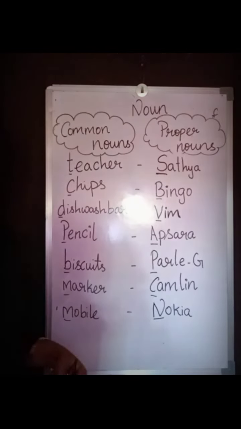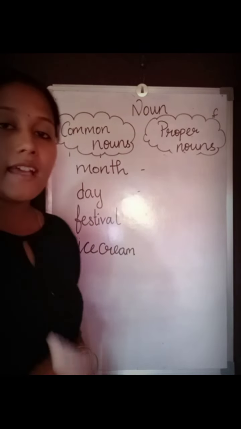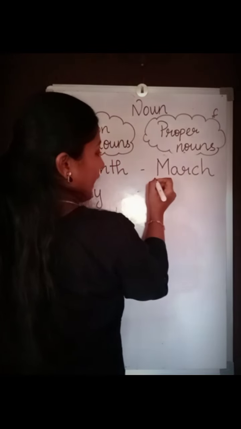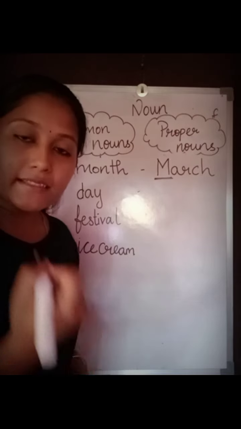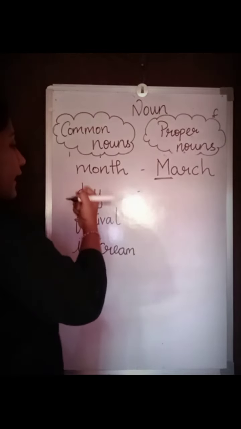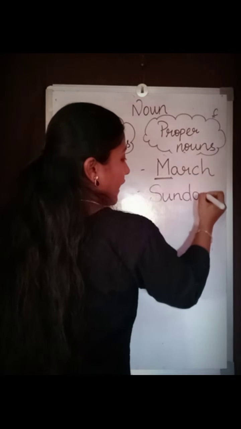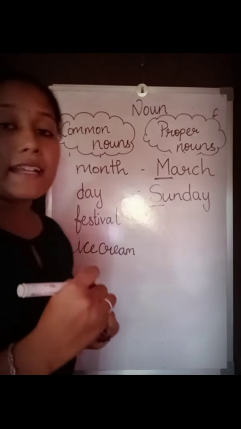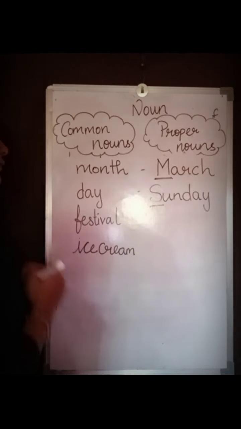We'll see some more examples. Month. Month is a common noun. March. It is a proper noun. Again I am using the capital letter. Proper noun begins with a capital letter. The next, day. Sunday. Day is a common noun. Sunday is a proper noun.